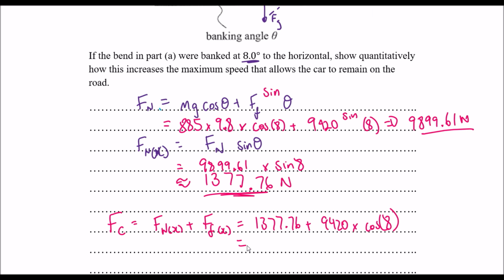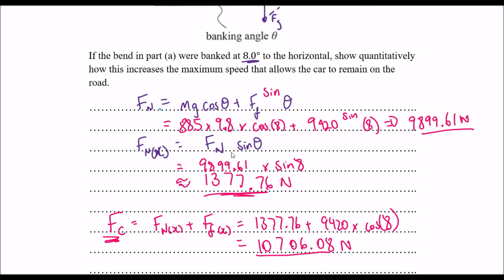And that leaves us with an answer going through the calculations. And we get 107.06.08 newtons. So that's our centripetal force.